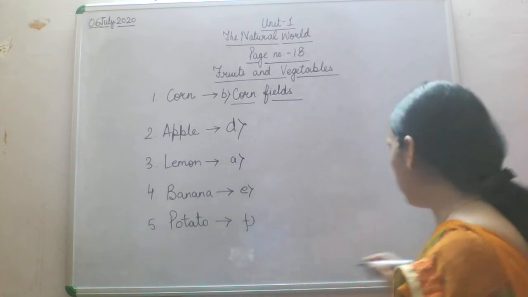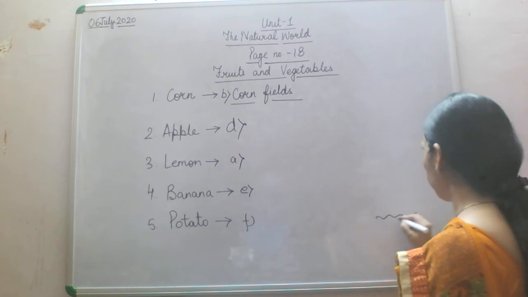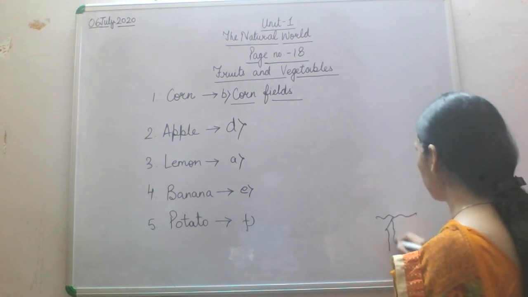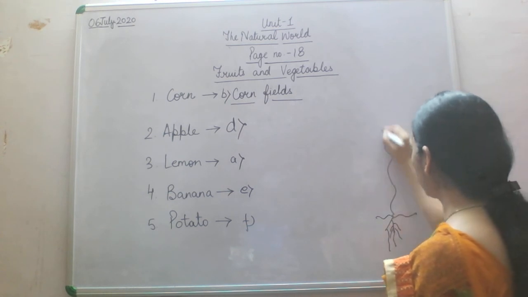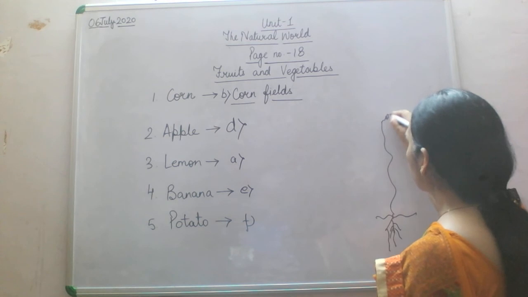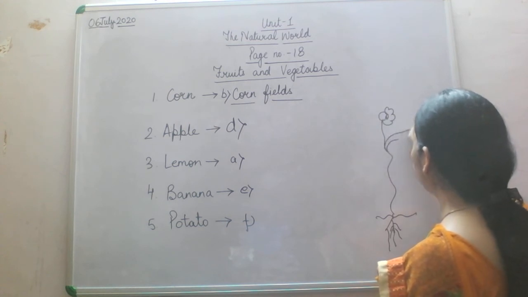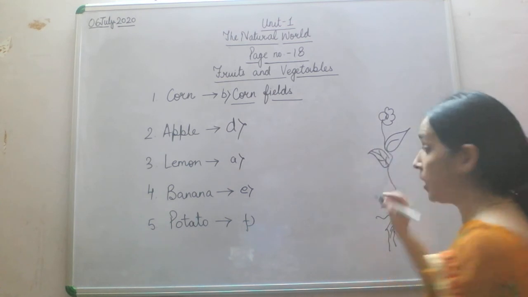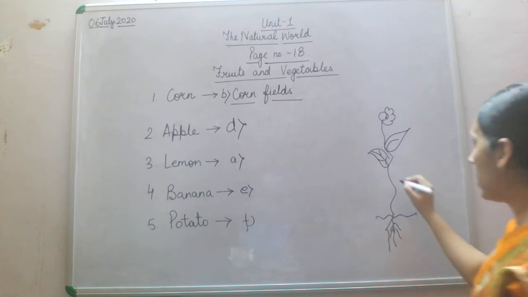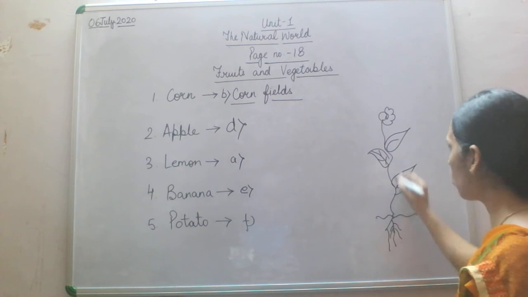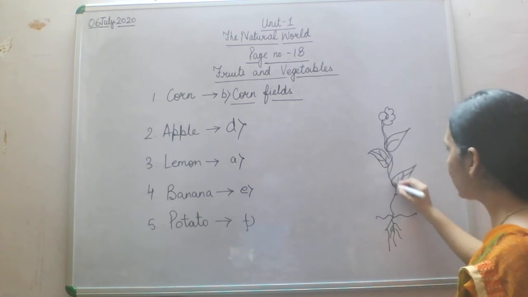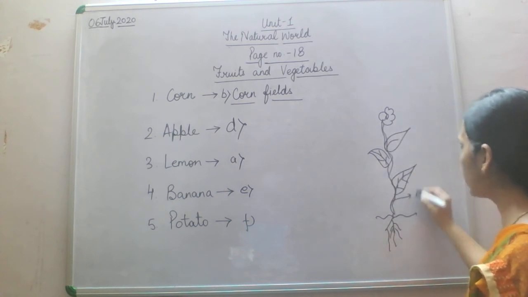See, I'll draw the structure of a plant, an example of a plant here. So here you can see flower, then here you can see leaf. Leaf is also a very important part of the plant, and along with that leaf we have this part which is called stem.